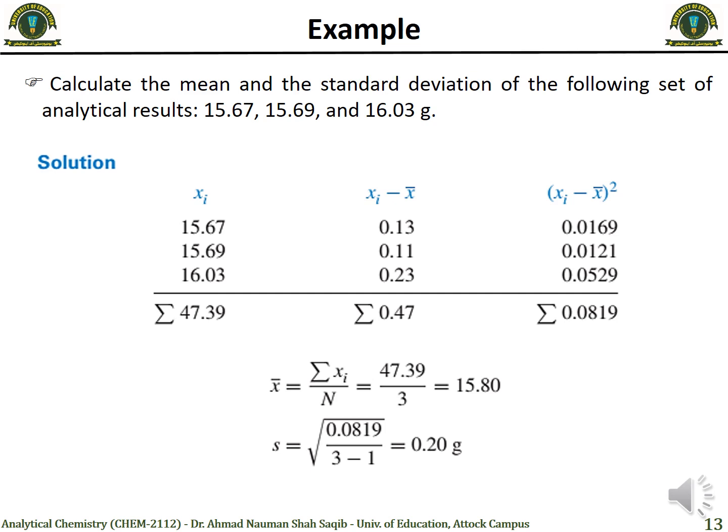So what we can see is that the values we are getting are around 15.7 to 16, and the error, the deviation that is coming, that is the standard deviation, is around 0.2 gram. It means that the error is not that high, so we can say that this experiment, because the value of standard deviation is low, so we can say that these results can be reliable or accurate.